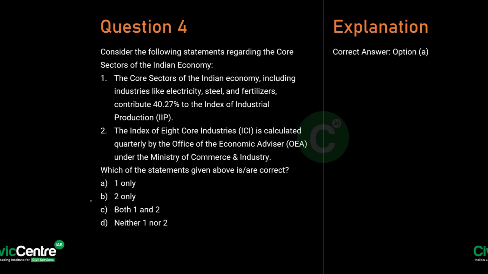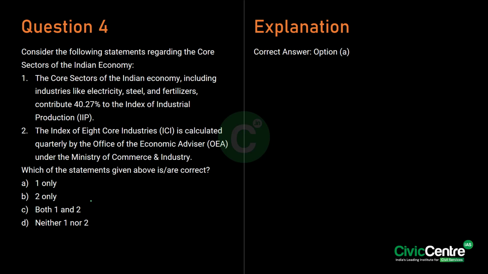So moving on to the fourth question. It talks about the core sectors in the Indian economy. See, the core sectors of the Indian economy, including sectors like electricity, steel, fertilizers and others, play a crucial role in India's industrial performance and economic growth. Note that these 8 sectors contribute 40.27% to the index of industrial production, which is a key measure of industrial growth. Hence the first statement is correct, right?